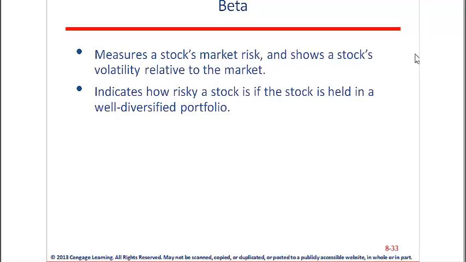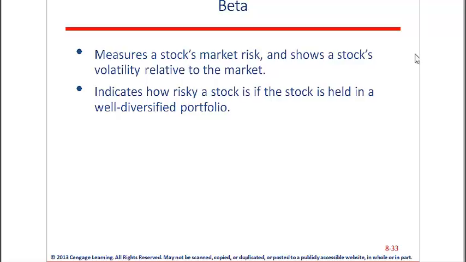When we talk about a stock's risk relative to the market, the market should include all investable assets. However, in practice, we generally use the S&P 500 as the benchmark for the market. So in the opening slide, it defines beta as measuring a stock's market risk, and shows a stock's volatility relative to the stock market. Secondly, it indicates how risky a stock is if the stock is held in a well-diversified portfolio.